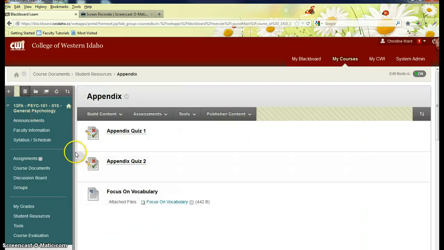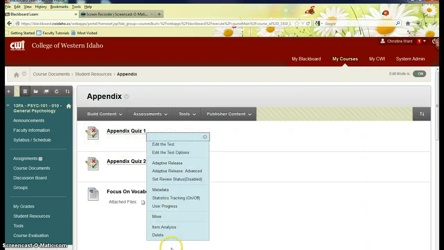That will clear out your grade center. It will also not confuse your students as much. So, that's where you find it. It's all in course documents. And you just go to the student side and delete these quizzes.